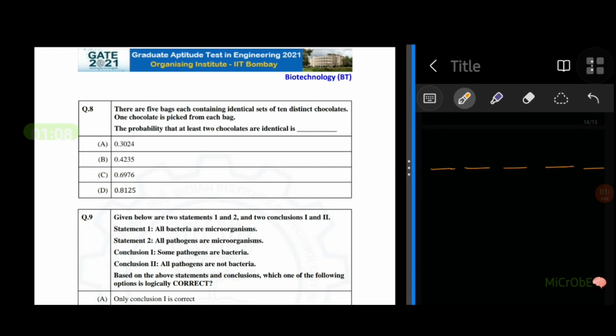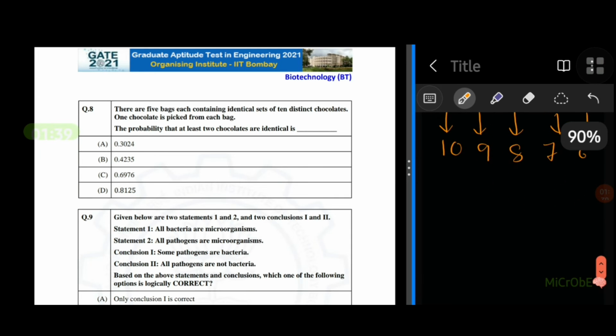How can we find that? The first bag we are choosing chocolates, we have 10 choices. In the second bag, we have 9 choices. Why? Because we have already selected one chocolate from that, and we don't want an identical chocolate. And in the third, we have 8 choices from which we can choose a distinct chocolate. And in the fourth one, 7, and in the fifth one, 6.